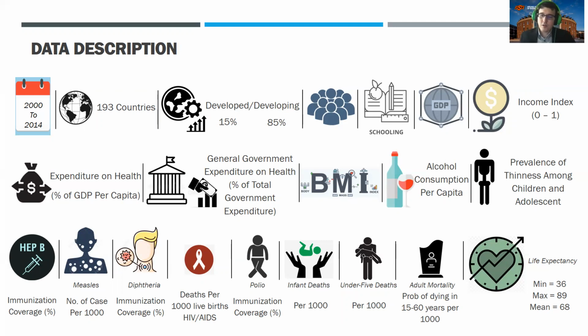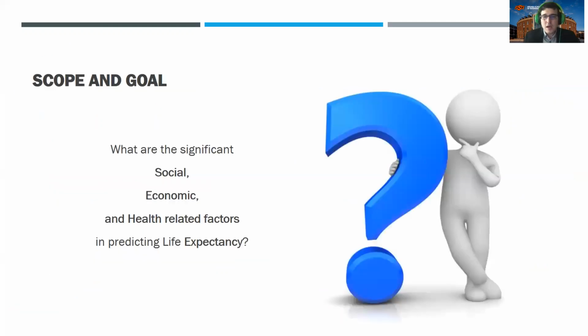And our target variable of life expectancy has a minimum of 36, a max of 89, and a mean of 68. And with this, I will turn it over to Natisha.